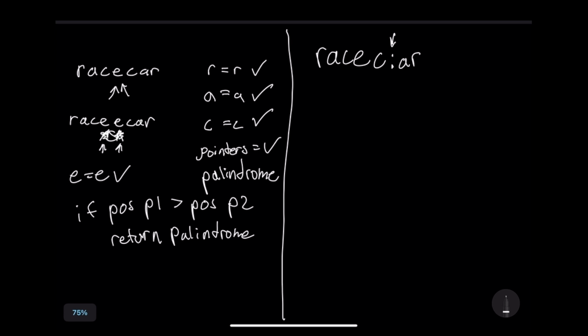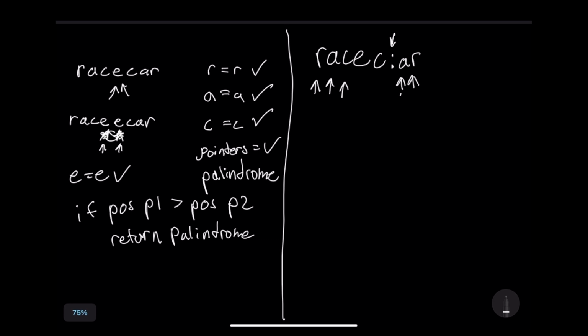So I think how we could do this with pointers is we would start with the R's, those would work. We'd move into A, those would be the same. But then when we move to the C here, on this side, we would want to make sure that we don't stop moving the pointer until we get to an alphanumeric character.